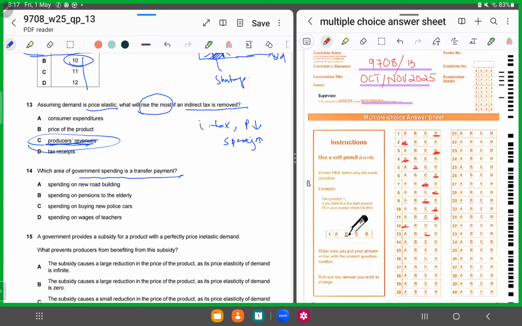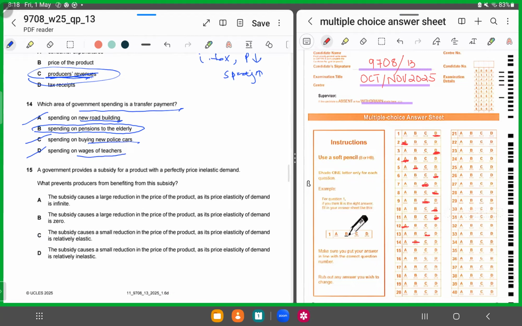Spending on new road building: the government is constructing roads, so that's not a transfer payment. Spending on buying new police cars: again, it's making a transaction. Spending on wages of teachers: again, it's hiring services and paying for them. It's only in option B that it's spending on the vulnerable, paying pensions to the elderly. So for 14, it has to be B. Transfer payments: always remember, there is no direct production against them. For 14, we'll shade in B.